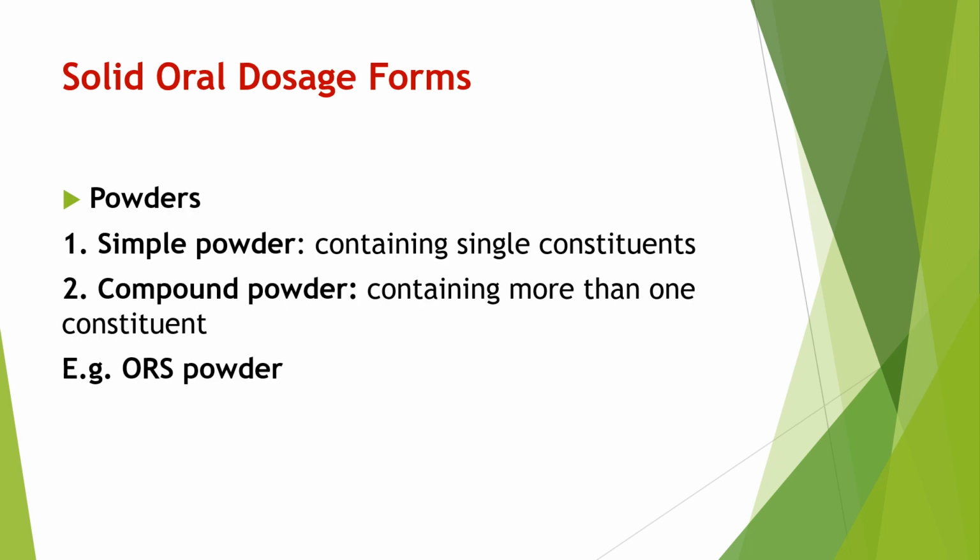Then another solid oral dosage form is powder. There are different types of powder: simple powder and compound powder. Simple powder contain single constituent, whereas compound powder containing more than one constituent. For example, ORS powder. ORS powder contain different types of active ingredient. ORS powder contain sodium chloride, then glucose, then sodium citrate. So these are the active ingredient in ORS powder. It is an example of compound powder.